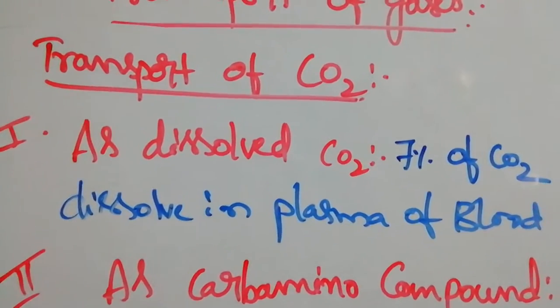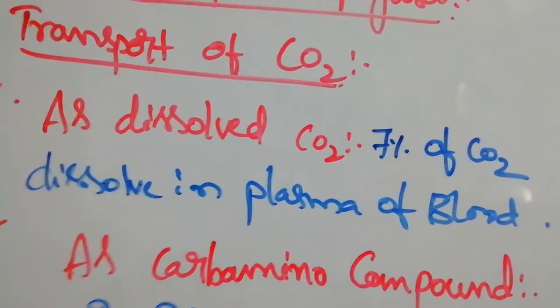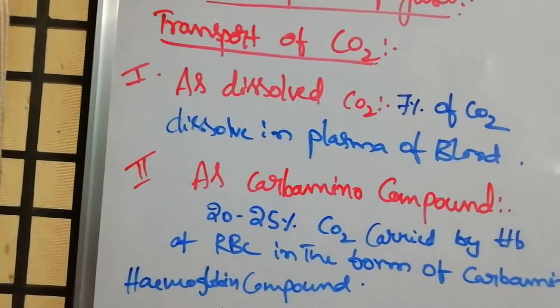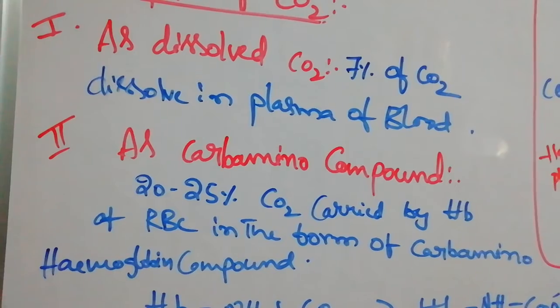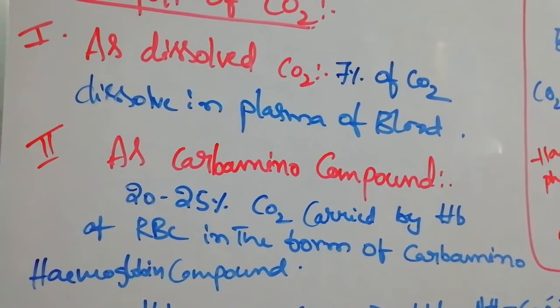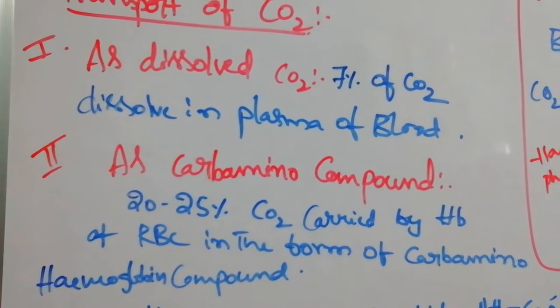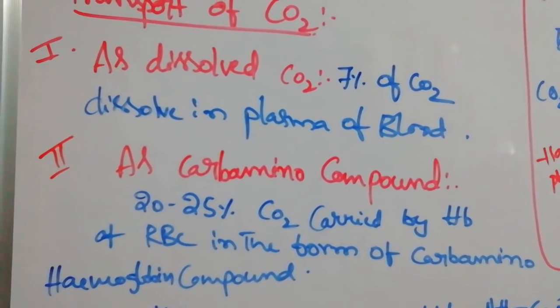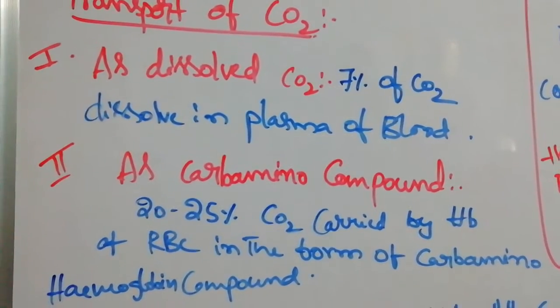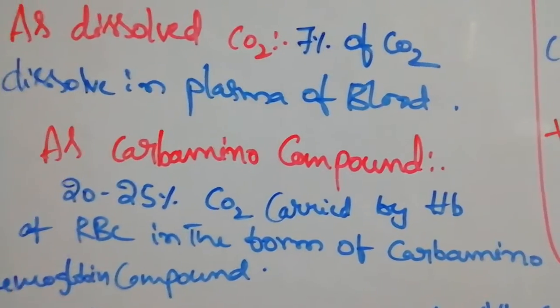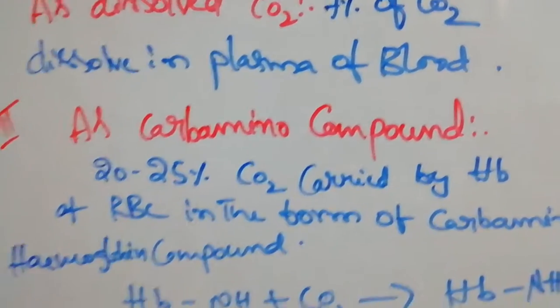Next topic is transportation of carbon dioxide. In dissolved carbon dioxide form, 7% will be carried. Oxygen is carrying 3%, but carbon dioxide is carrying 7% because the solubility of carbon dioxide is more when compared to oxygen. That's why 7% of carbon dioxide is dissolved in the plasma and carried through the blood.